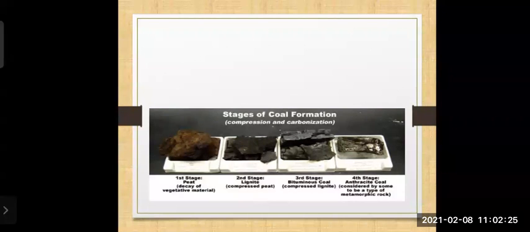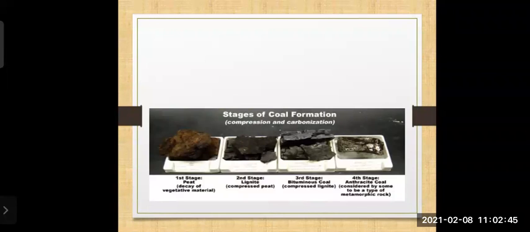The very first is peat, the decay of vegetative material. How is coal formed? If you are saying coal is a fossil fuel, then these are the stages where coal is formed. The very first one is decay of vegetative material. Vegetative material, we can understand, is all the plants and whatever falls on the ground.